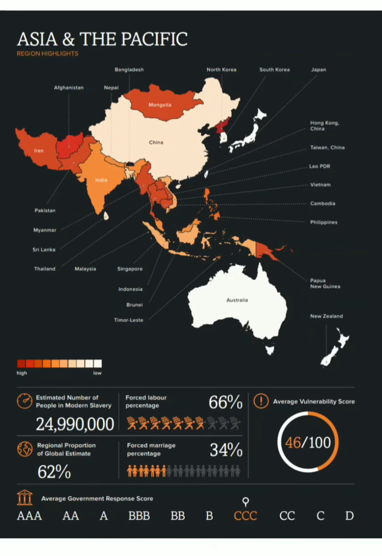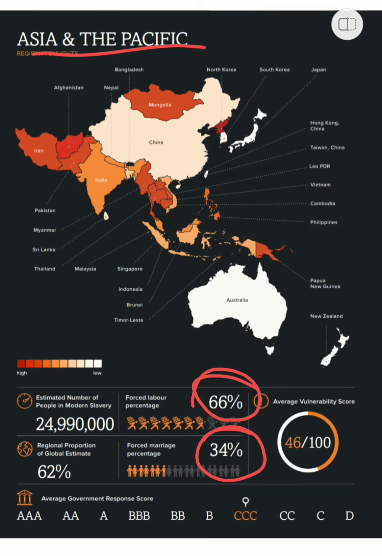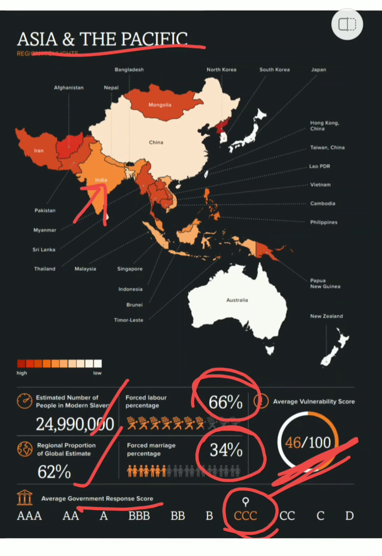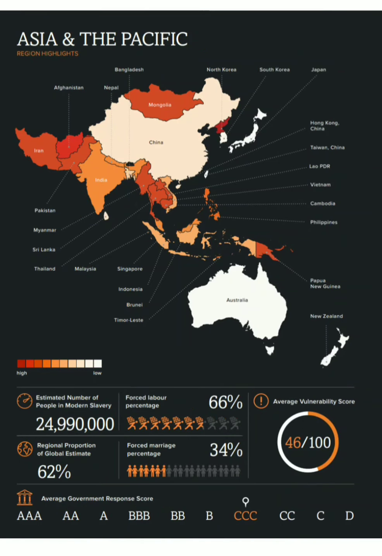In Asia and the Pacific, forced labor is 66% and forced marriage is 34%, along with the estimated number of people in modern slavery and the regional proportion of the global estimate. The average vulnerability score is 46 out of 100, where India is here. And the average government response score is CCC, whereas just for India it was B.